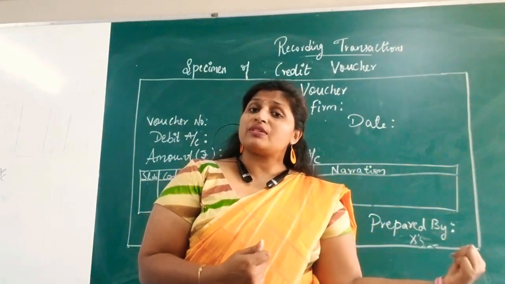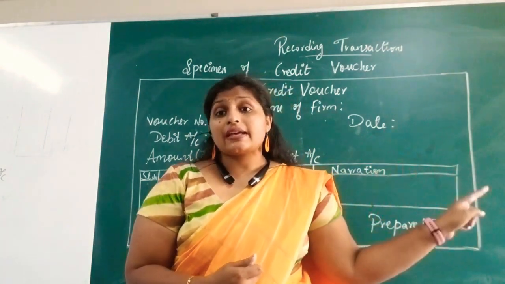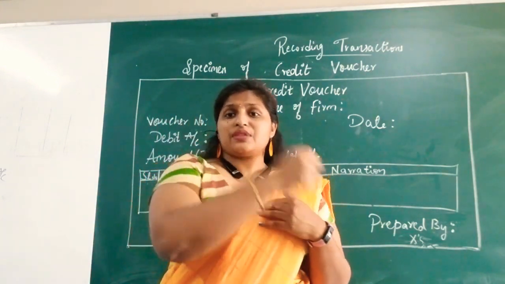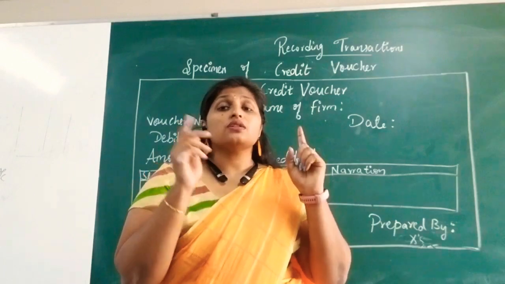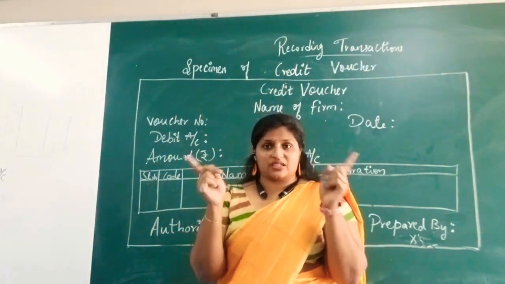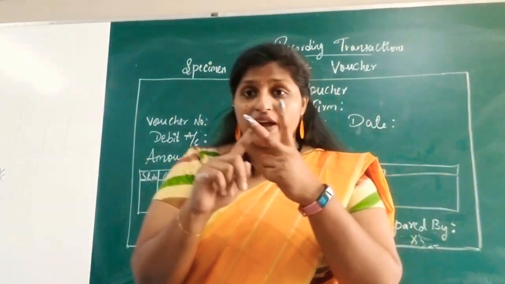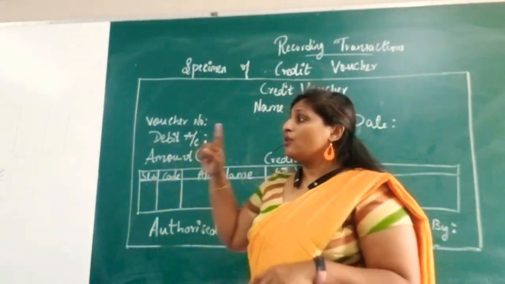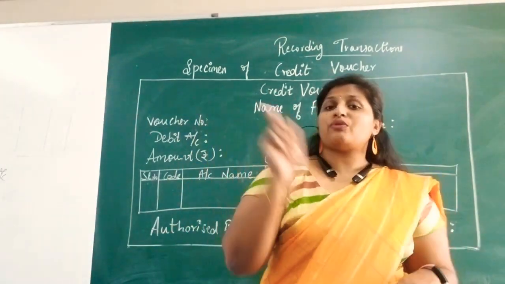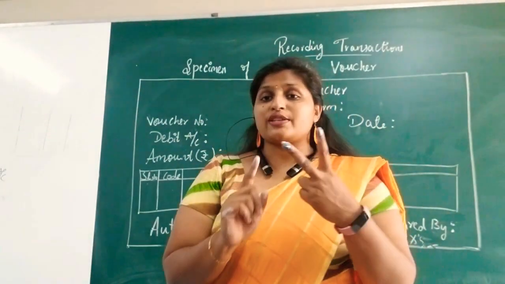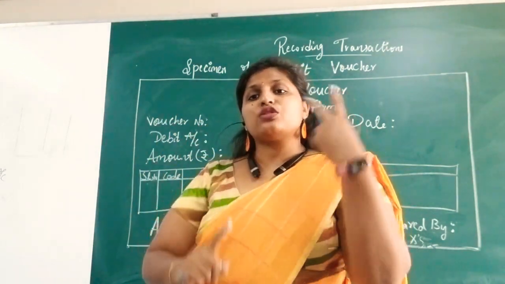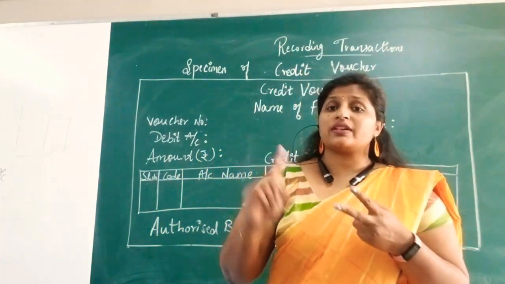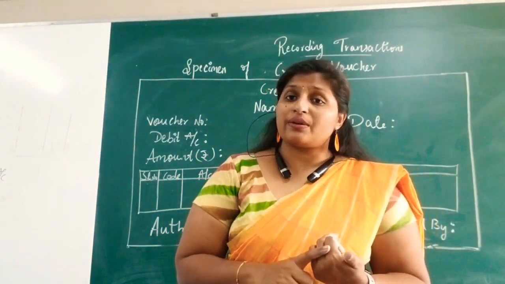Whereas from the point of Mr. X it will be sales. Mr. X is selling goods to me. So on one side I am taking and he is giving. Is it right? As I told you, dual aspects will be affecting. Two aspects we have to consider. So when we are giving, the other side will be taking. Is it right? So when there is debit, obviously there will be one credit entry. Yes, two aspects, debit and credit, both will be there. Both entries will be affecting an account. So that is why we are preparing the debit voucher and credit voucher.